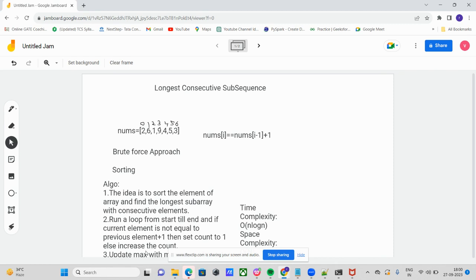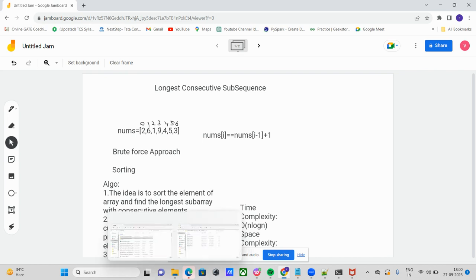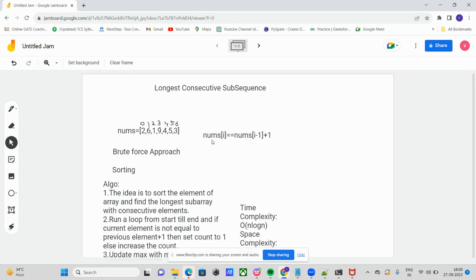By using this brute force sorting approach, our time complexity is O(n log n) because we are using sorting, and our space complexity is O(n), as we require some extra space to store the elements. If nums of i is equal to nums of i minus 1 plus 1, this is our case. This is our approach.